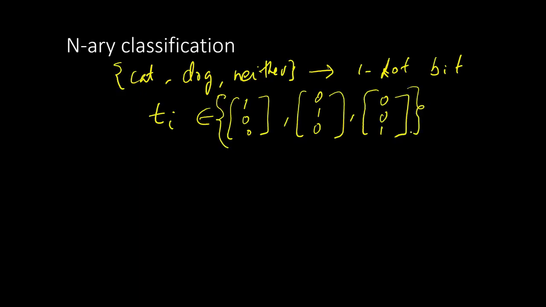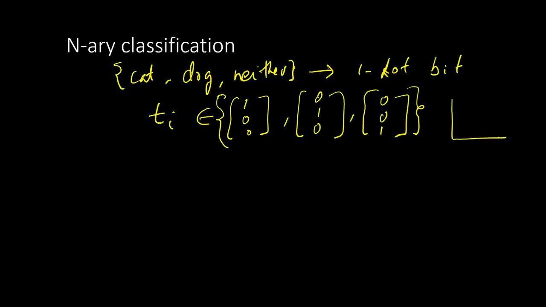This is called 1 hot bit encoding. If it has n different classes, then we will have n different such vectors, and each of them will have exactly one 1, and the rest of the terms will be 0. So this is the structure of t. This in fact encodes a target probability mass function.